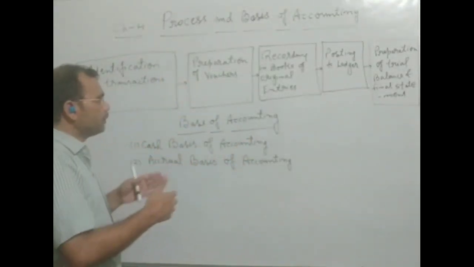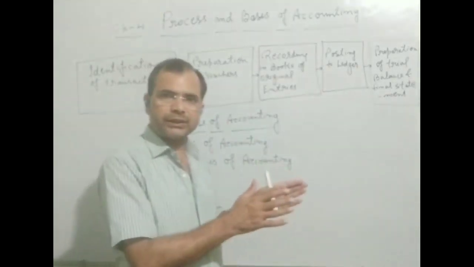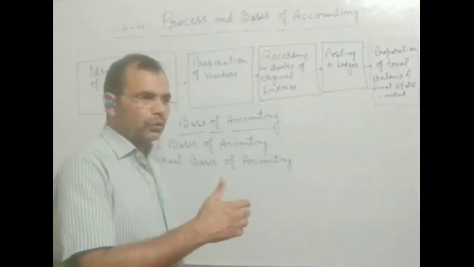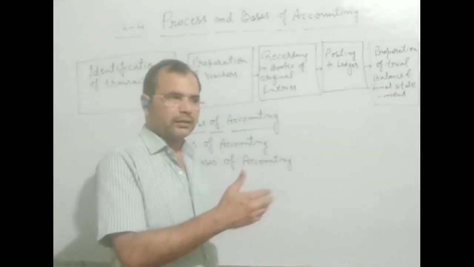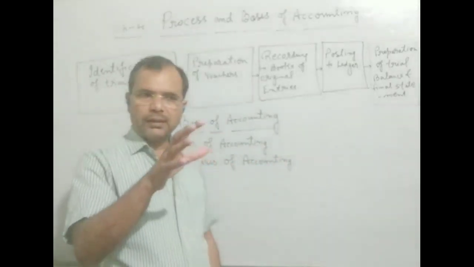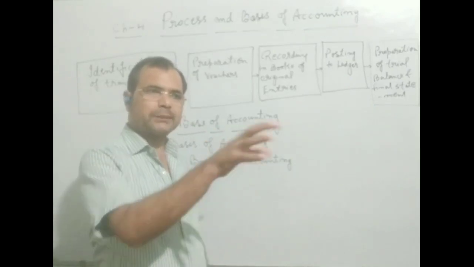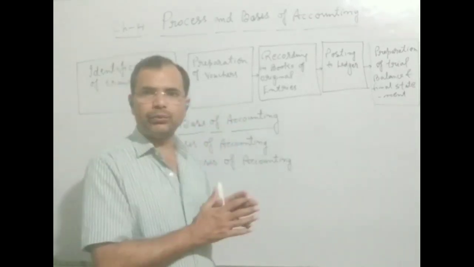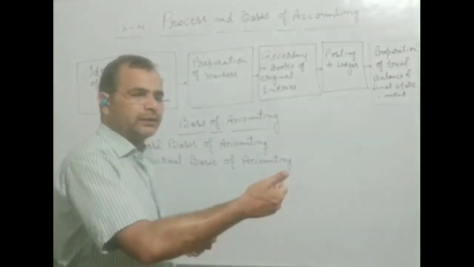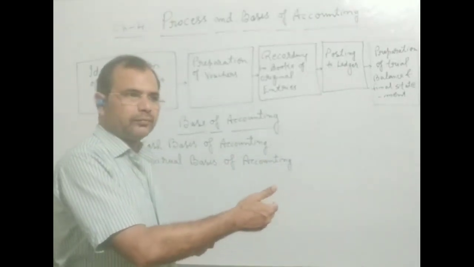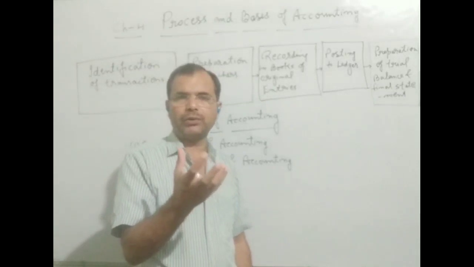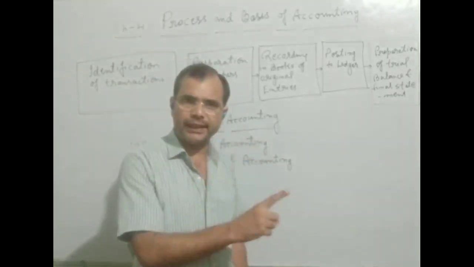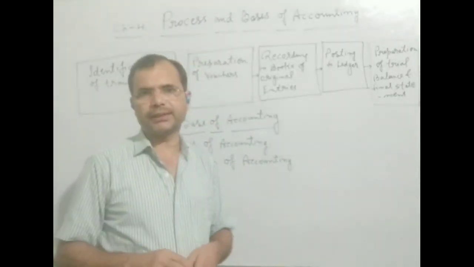we should treat only the transactions which are of monetary nature. So we should identify all the transactions which are expressed in terms of money. I have explained to you when we started this chapter, accounting. What is the definition of accounting? At that time we discussed the first point of the process is to identify the business transactions.